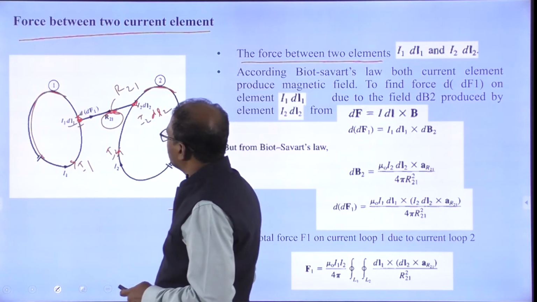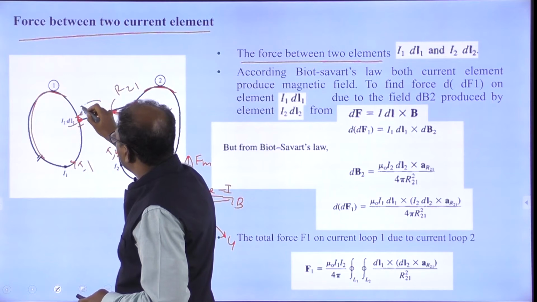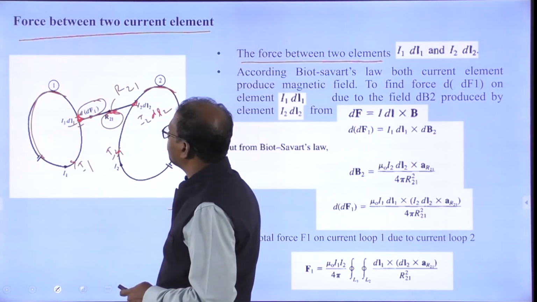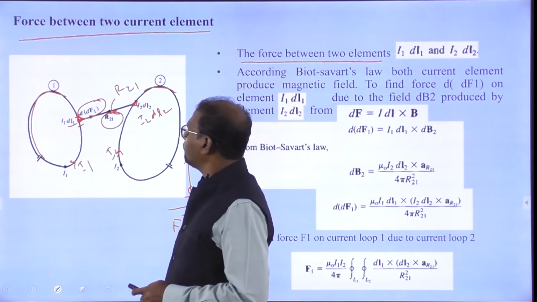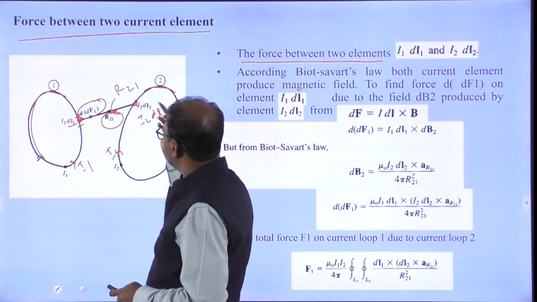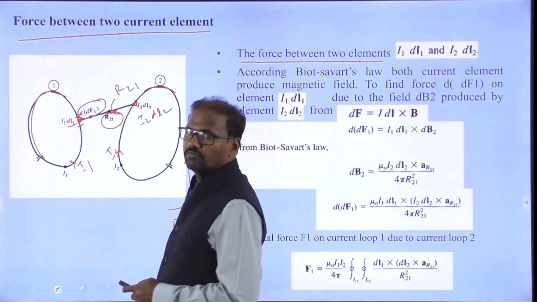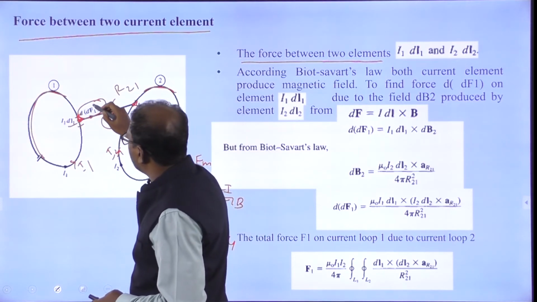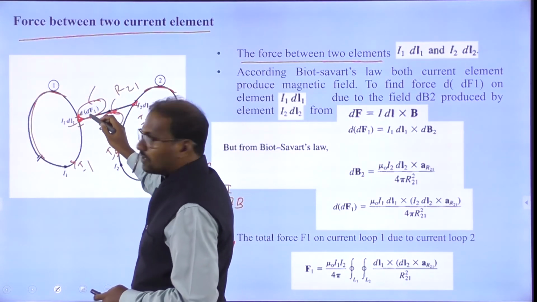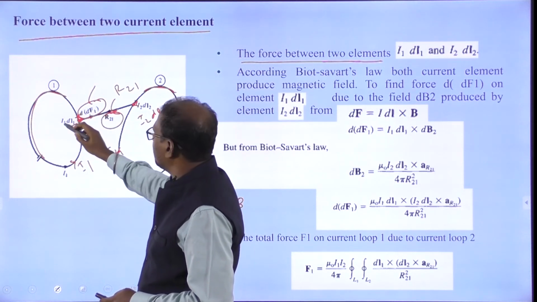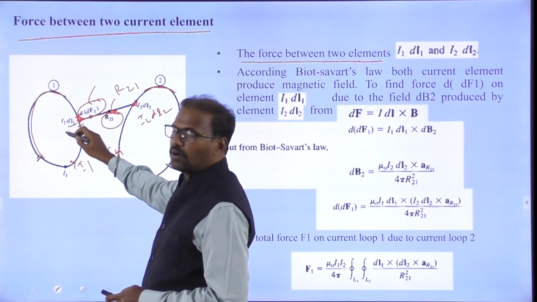This is the differential of the force dF1, the differential force on the current element of loop 1 due to the element of loop 2.